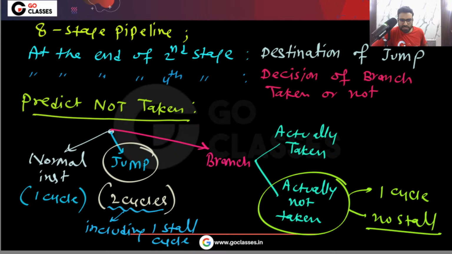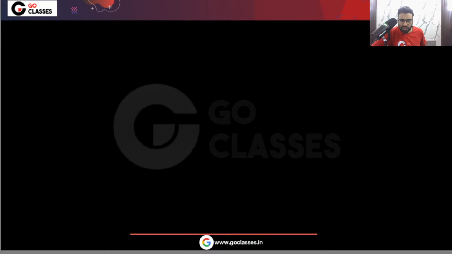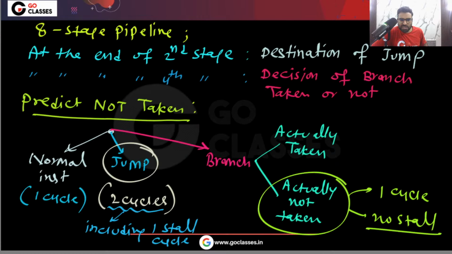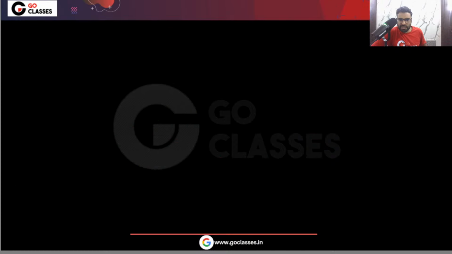See, let me just explain. This is an important question, and many students have confusion in this type of question. That is the reason I'm explaining this point. Let me explain. You can see our prediction. What is that?